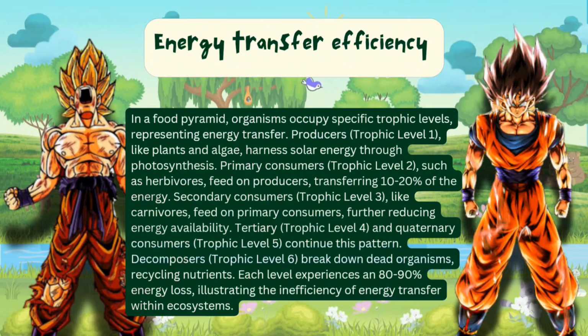This inefficiency is due to various factors, such as metabolic expenses, waste production and energy expenditure for survival activities like hunting and digestion. For instance, when a herbivore consumes plants, only a fraction of the plant's energy is converted into the herbivore's biomass, while the rest is lost. This energy loss continues throughout the food chain, resulting in a progressive decrease in energy availability for subsequent trophic levels.